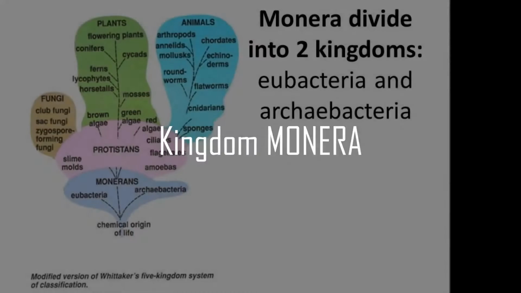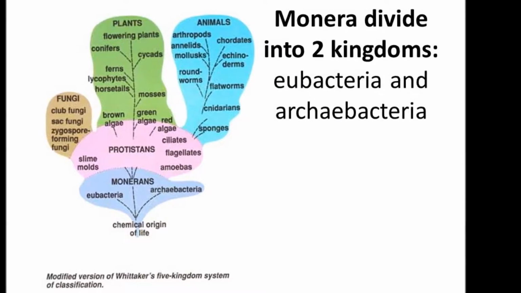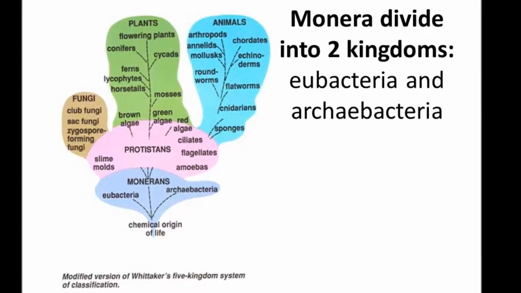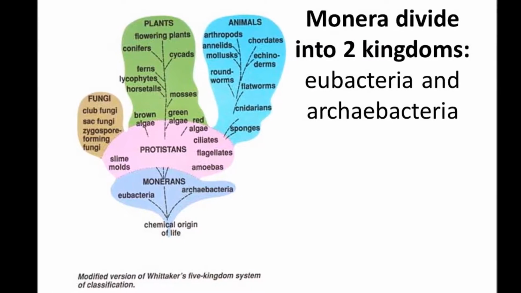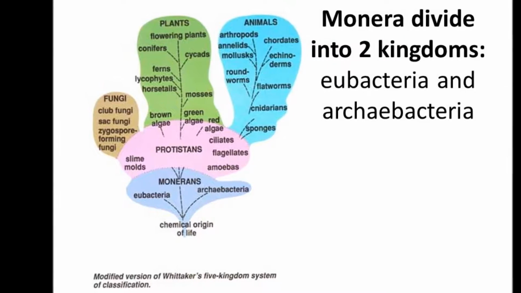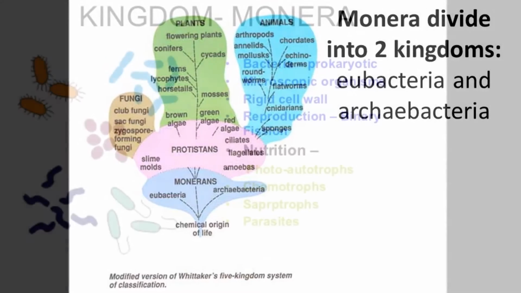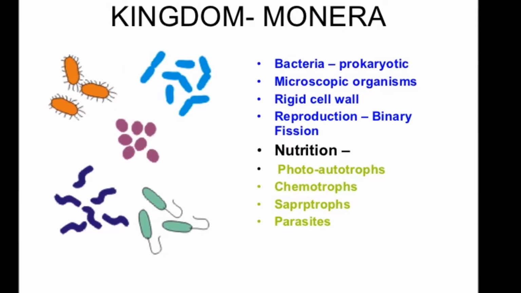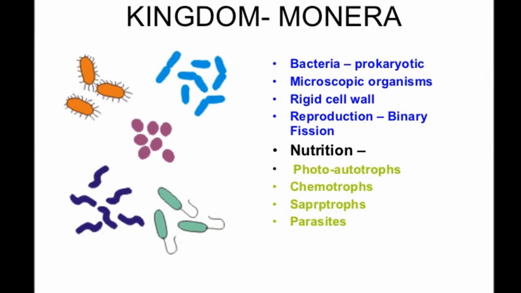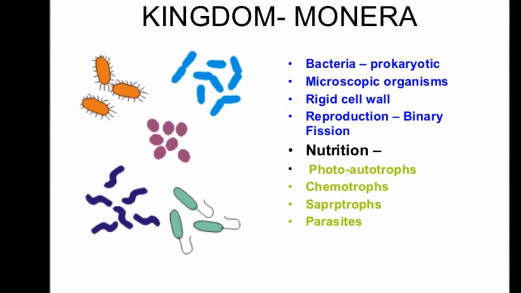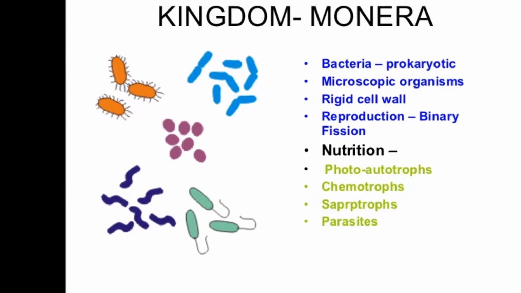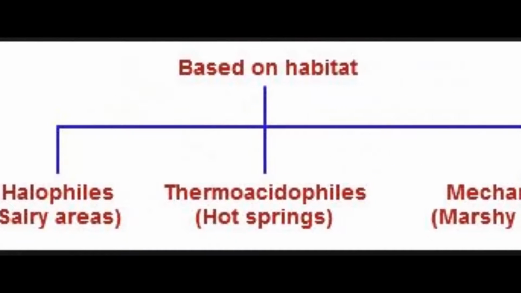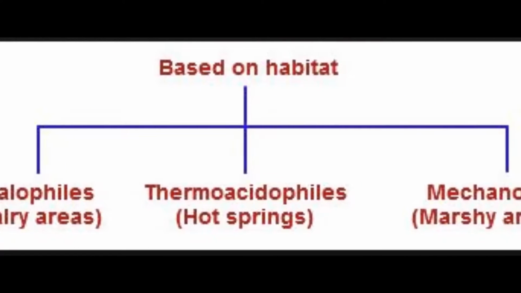Kingdom Monera. All prokaryotes fall under Monera. Monera includes bacteria and other mostly tiny, single-celled organisms whose genetic material is loose in the cell. Monera includes most organisms with a prokaryotic cell organization, that is, without a nucleus. Bacteria occur everywhere, meaning they are universal in distribution, and are microscopic in nature.